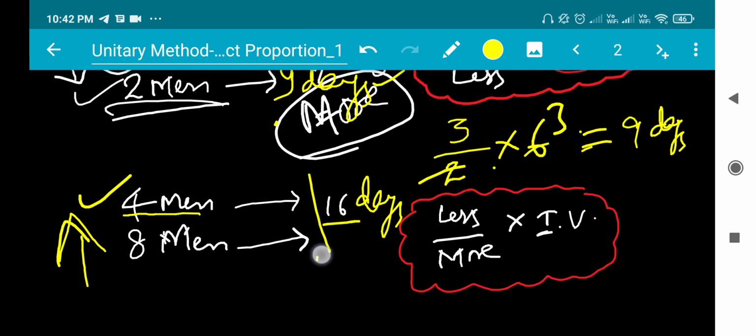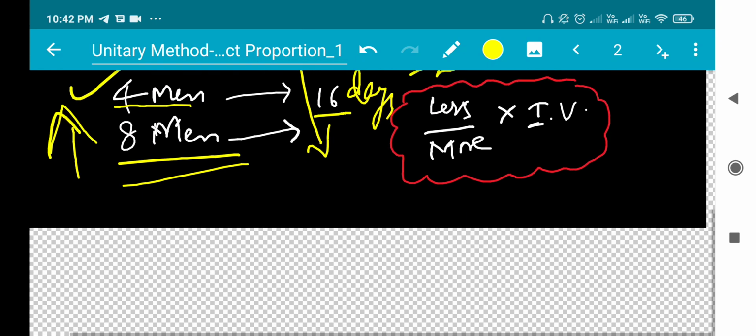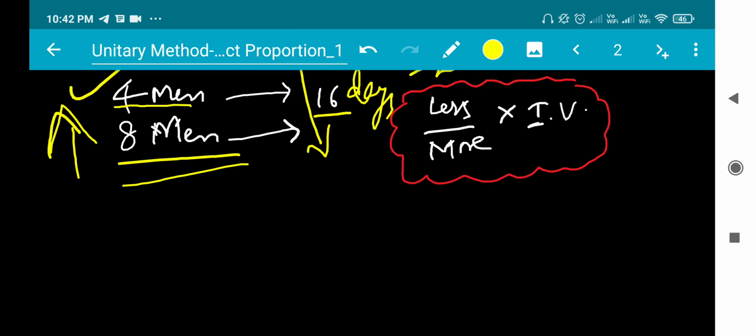The working days should decrease. Why decrease? Because I am engaging more men, so more efficiency. The number of days has to decrease. So here the comparison is less, and the formula is less by more into individual value.